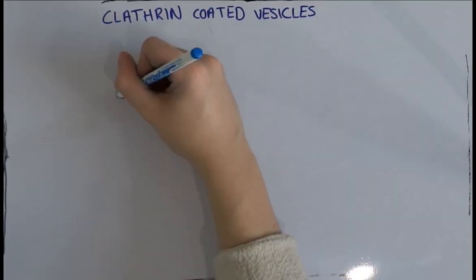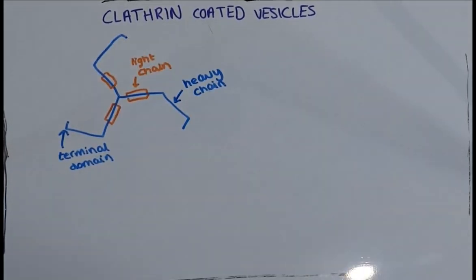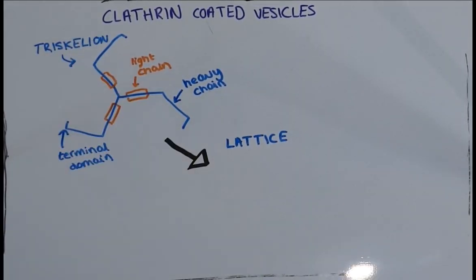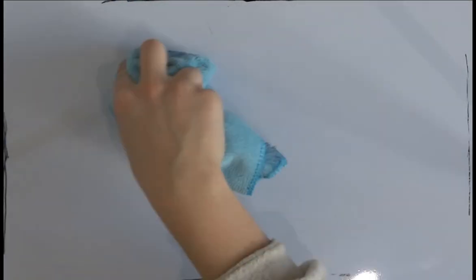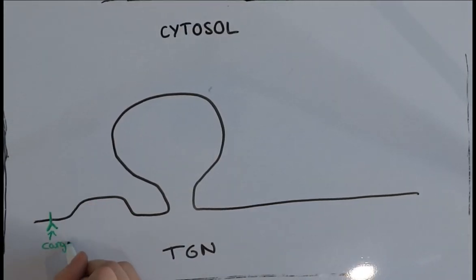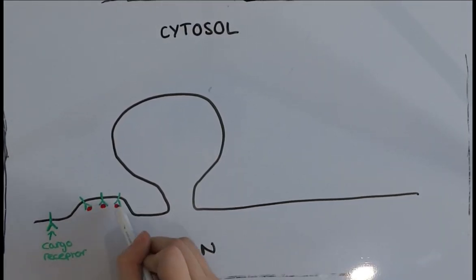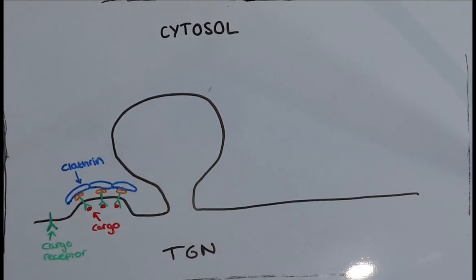The clathrin coat of the secretory vesicle is composed of subassemblies of triskelion protein complexes. Each triskelion consists of 3 legs made up of one clathrin heavy chain and one clathrin light chain. Polymerization of clathrin on the membrane induces the membrane to curve and the cargo to aggregate and bind to membrane-bound receptors, forming clathrin-coated pits. The triskelion protein complexes form a lattice structure which is attached to the membrane by adapter proteins.